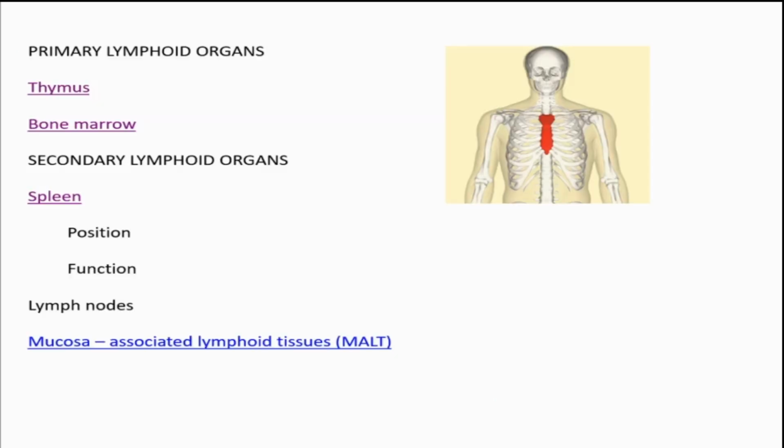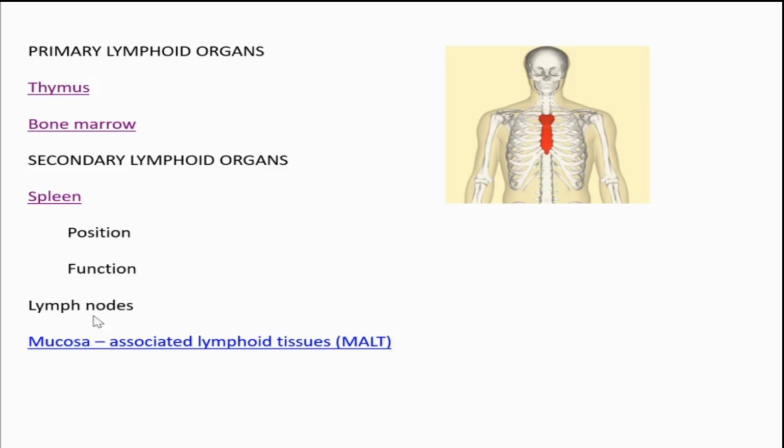Okay, then its function. What is the function? It is the site of production and destruction of RBC, and also it produces platelets, granulocytes, lymphocytes, and filters the bloodstream. These are the functions. Once more, RBC production and destruction. Graveyard of RBC is known as spleen. This is an alias. Then production of platelets, granulocytes, lymphocytes, and filtering the bloodstream. These are the functions of spleen.